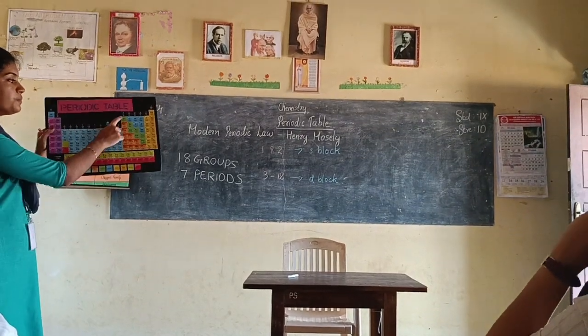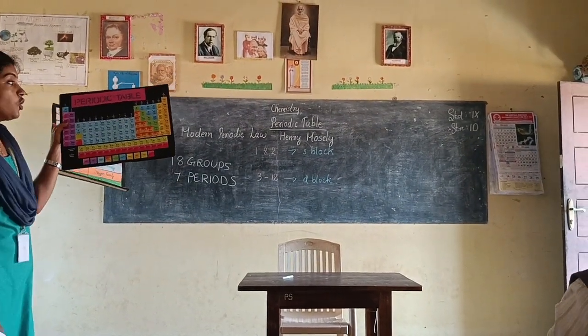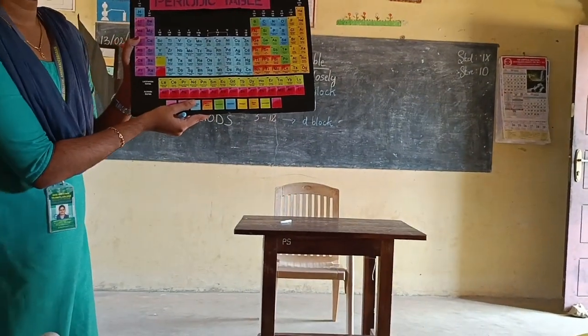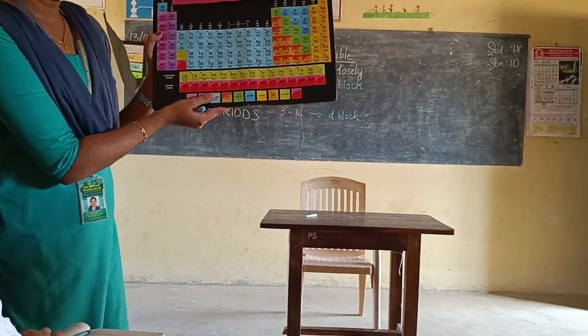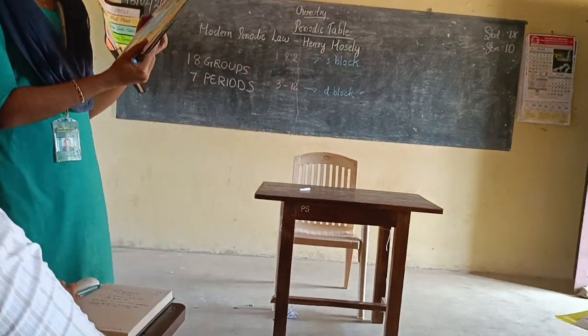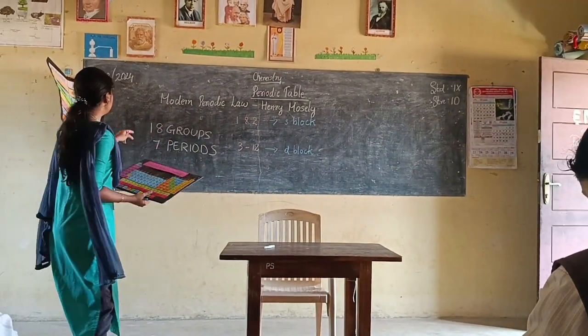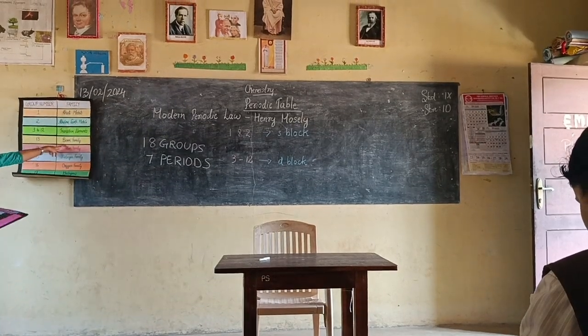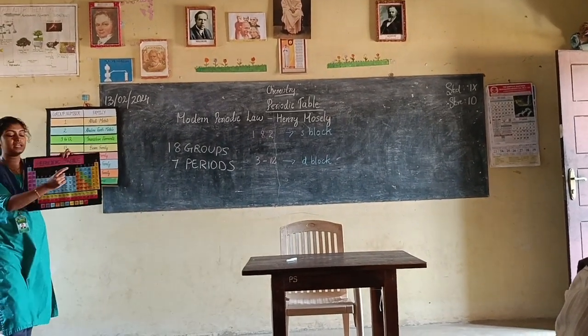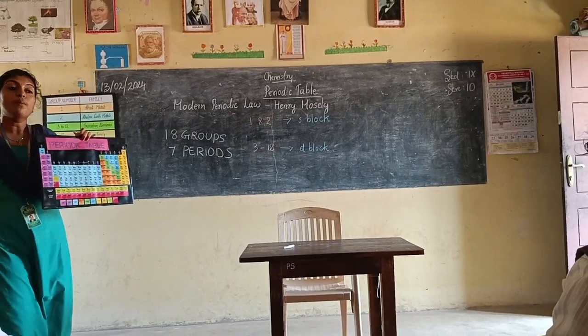Moving on to the next group. What is the next group's starting element? Boron. Can you name the group elements? Boron, aluminium, gallium, indium, thallium. These elements are group 13. This belongs to the boron family. The first element is boron, so we call it the boron family.